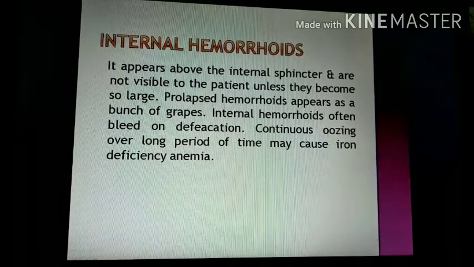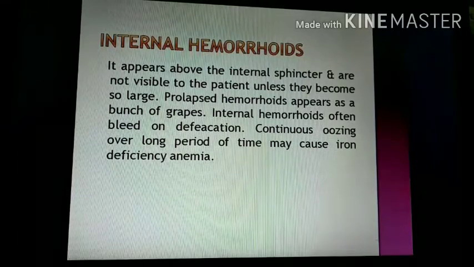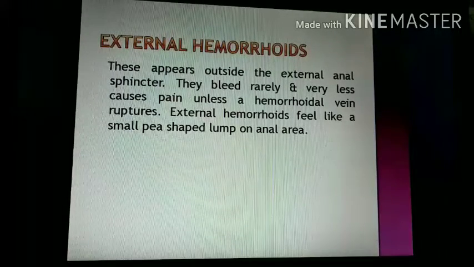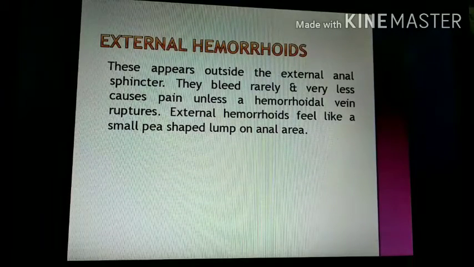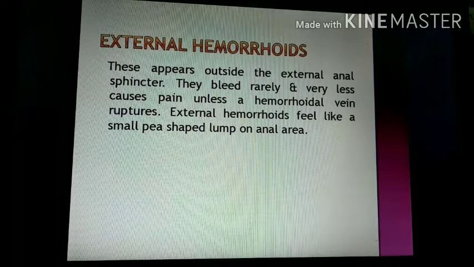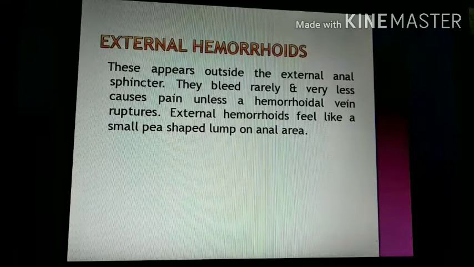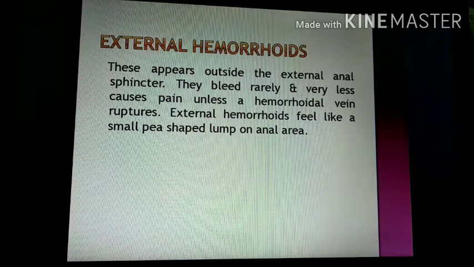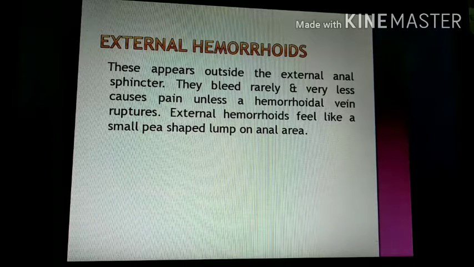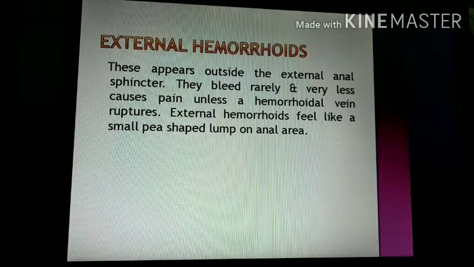So internal hemorrhoids occur just inside the anus at the beginning of the rectum. After that, external hemorrhoids appear outside the external anal sphincter. They bleed rarely and cause very little pain unless a hemorrhoidal vein ruptures. External hemorrhoids feel like a small pea-shaped lump on the anal area, occur at the anal opening and may hang outside the anus.